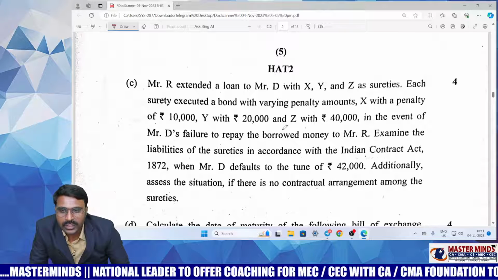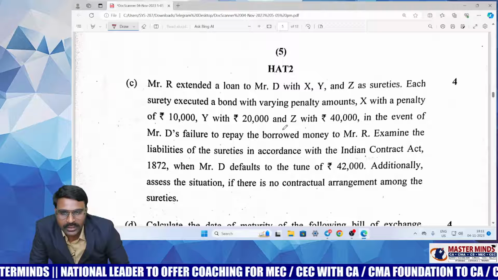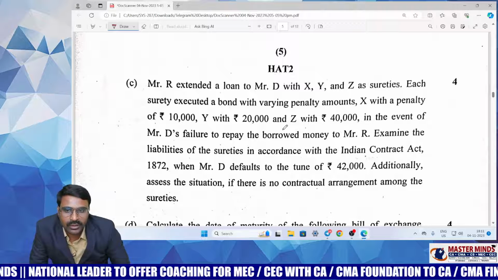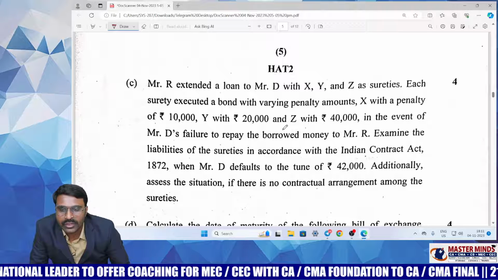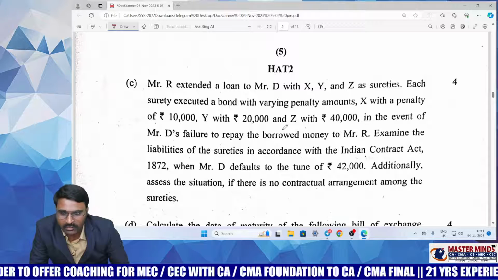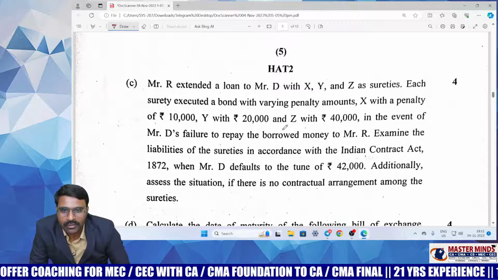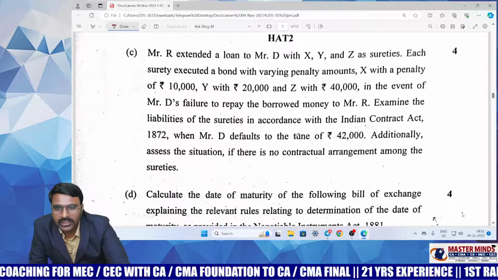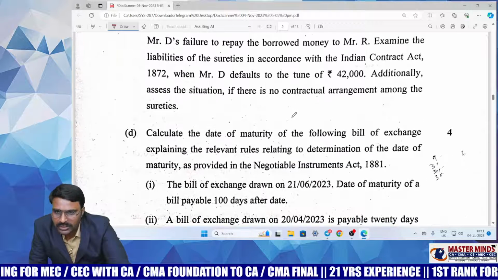There are 3 sureties. Out of that, 1 surety is arguing that there is no agreement. Therefore, similar to partnership, the Indian Contract Act says when there is no ratio agreed between the co-sureties, they have to share equal liability. Very plain, simple concept. When there is no arrangement, they have to share equal responsibility. This is also a previous exam question, a straightforward question.